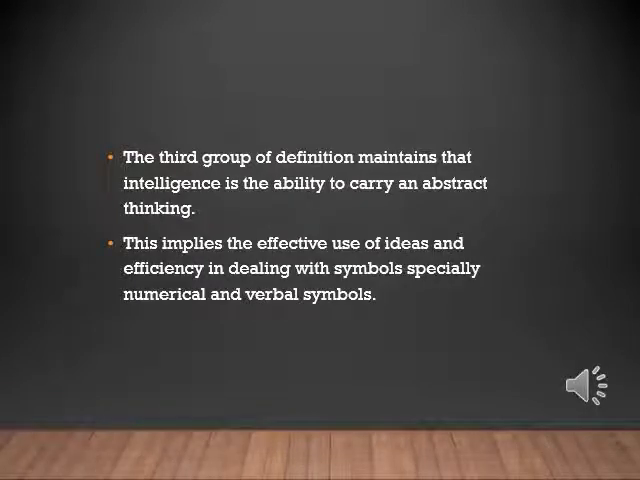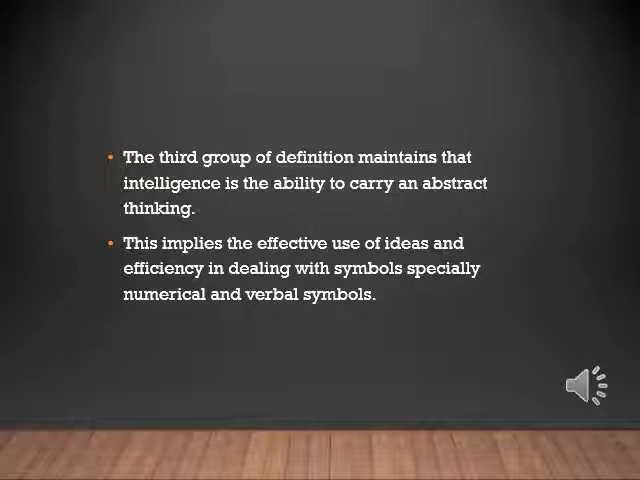Now let's see what the third group has told. The third group of definitions maintains that intelligence is the ability to carry on abstract thinking. How you are able to carry things and how you are thinking about a particular thing. This implies the effective use of ideas and efficiency in dealing with symbols, especially numerical and verbal symbols. So how effectively you can think and use your ideas symbolically, numerically, or with verbal symbols.